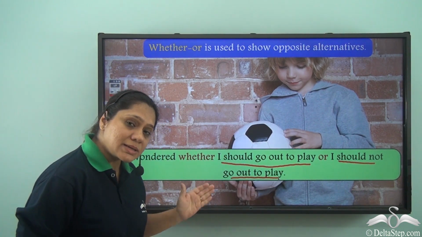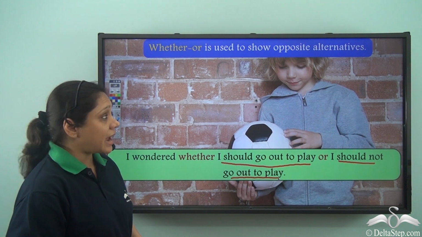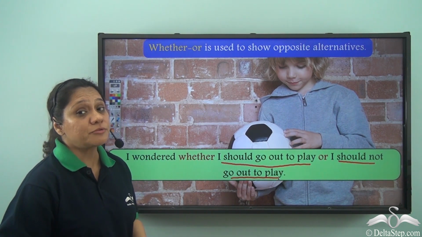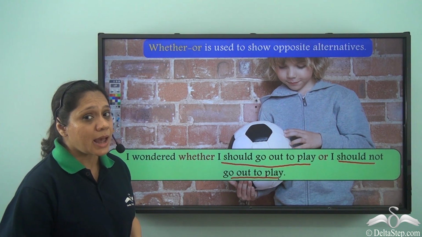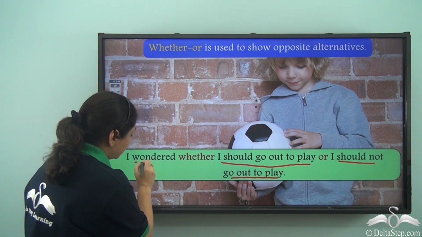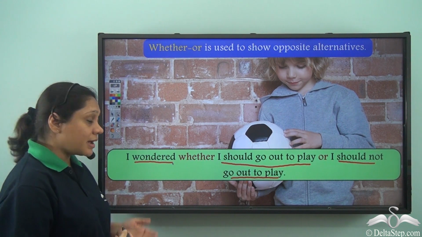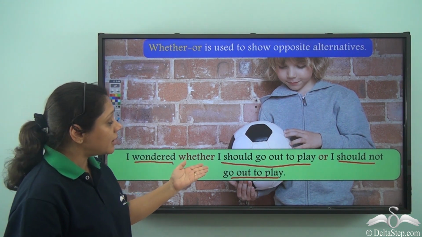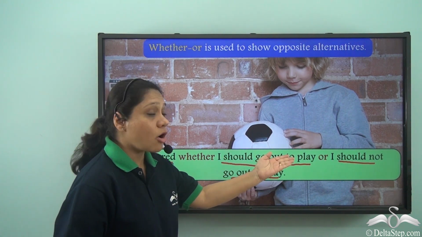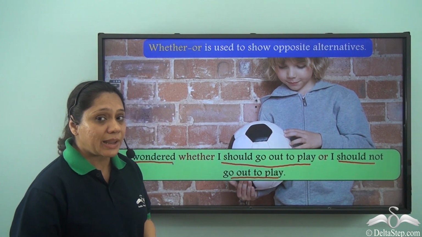And when we read this sentence, we understand that this boy is not very sure of what he wants to do. How do we know that? Because it is written here, I wondered. So he wondered whether he should go out to play or he should not go out to play.